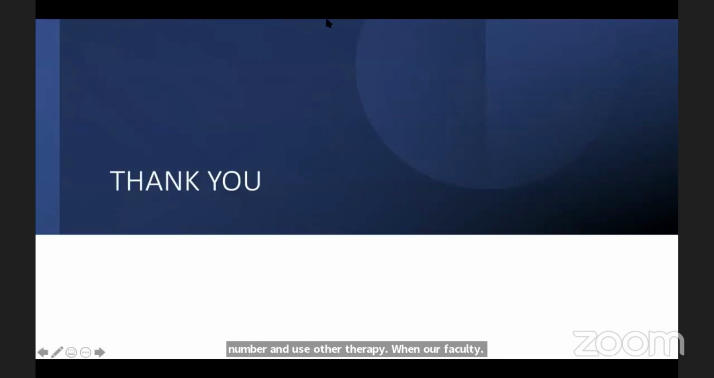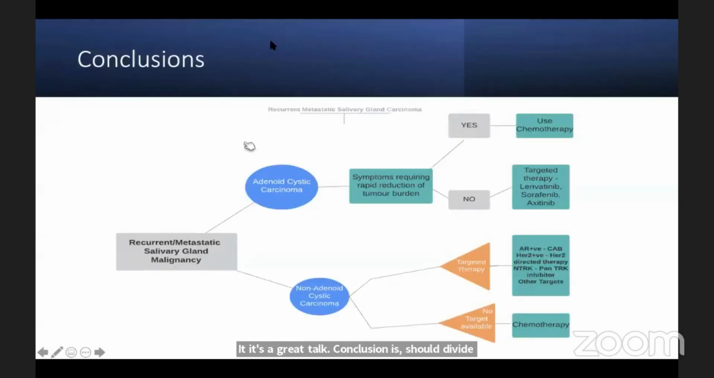It's a great talk. The conclusion is we should divide into adenoid and non-adenoid. What we most commonly use in clinic is paclitaxel, but we should not use paclitaxel in adenoid cystic carcinoma. That's what I got from this discussion. Yes. In non-adenoid, paclitaxel is one of the active agents. In adenoid, we cannot use paclitaxel, and we can use either CAP or vinorelbine. Gemcitabine and paclitaxel are not active agents with respect to chemo in adenoid cystic carcinoma.